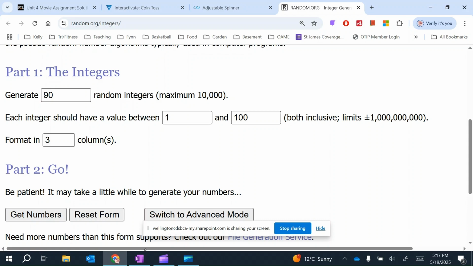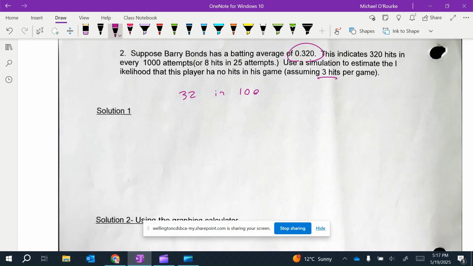So for us, the numbers 1 through 32 is a hit, and 33 through 100 is no hit. Okay? So we're looking for how many times he has no hits in a game.